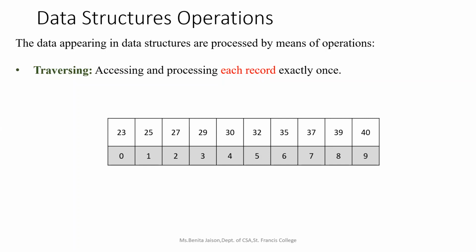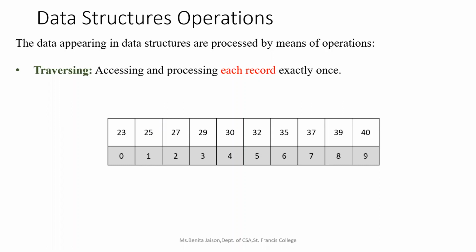Traversing can be either for printing the values in the array, or you can process them. Suppose I want to add 2 to each of the numbers present in the array. Listen here, if I want to add 2 to each of the elements present in the array, this is also known as traversing. While accessing, we are just adding 2 to all the elements.